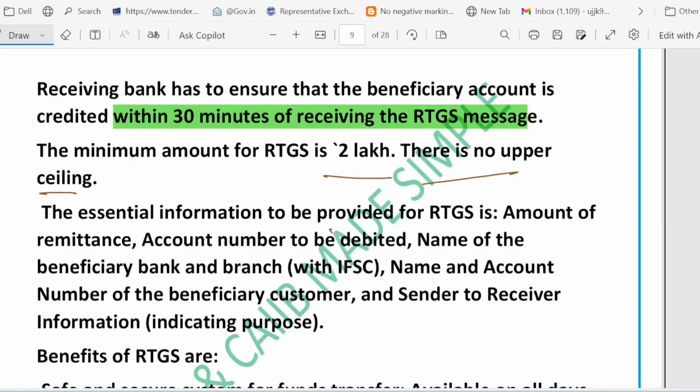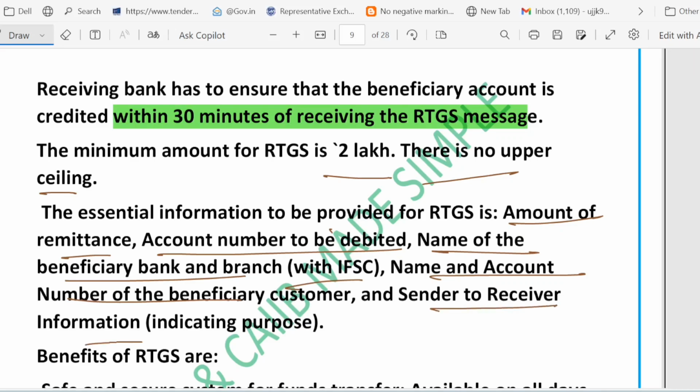Now, to send RTGS, you must provide the amount to be transferred and the account number. So this question is asked: what are the information required? Amount of remittance, account number to be debited, name of the beneficiary bank and branch with IFSC, complete detail, name and account number of the beneficiary customer, and sender to receiver information. The last point is about the purpose. Basically, why you are sending this thing.